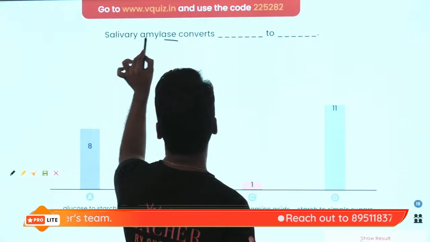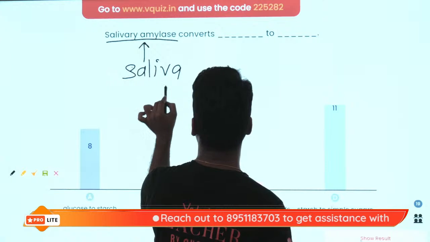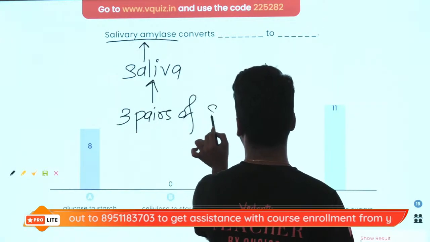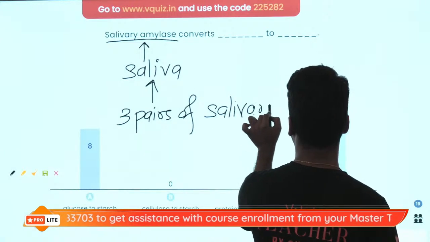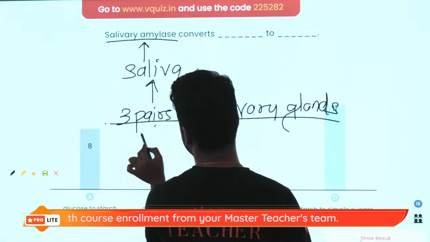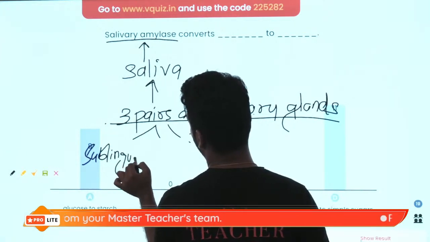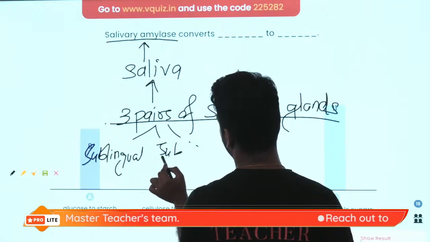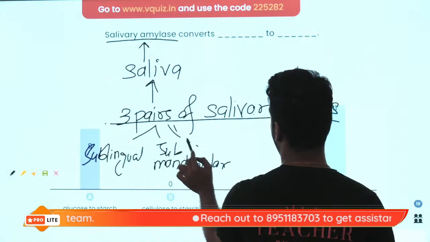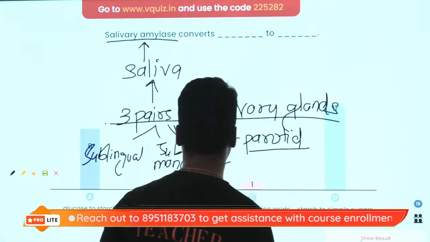So salivary amylase is present in the saliva. Saliva comes from 3 pairs of salivary glands, right? And these 3 pairs are sublingual, submandibular, and parotid.